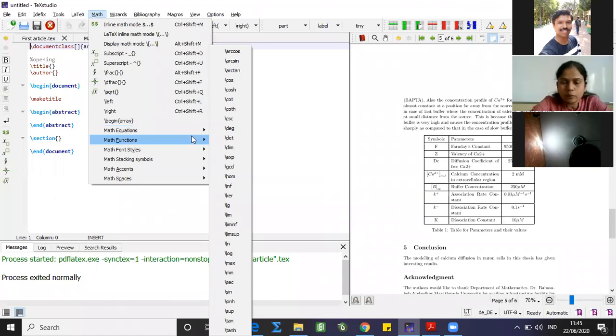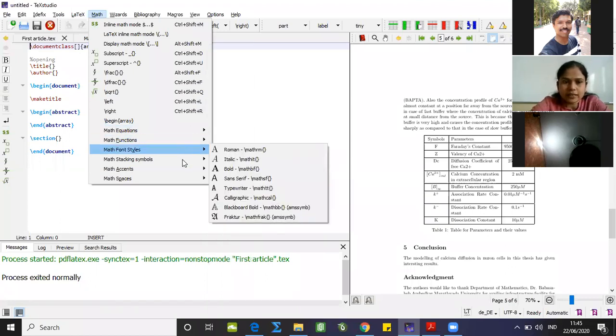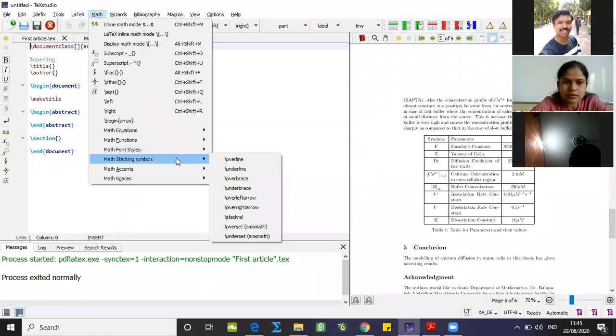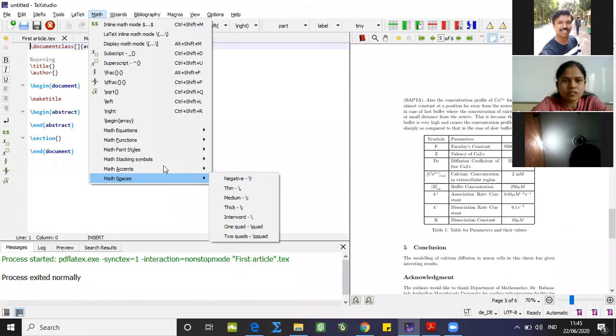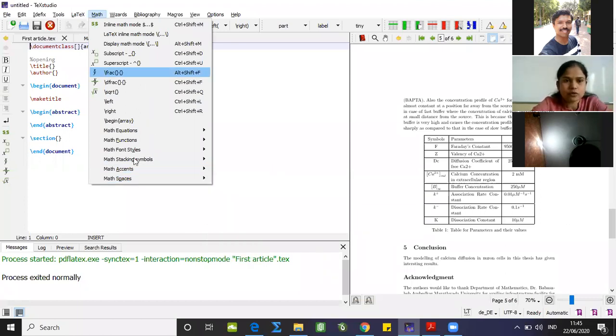Let me tell you one important thing which we have not yet discussed, that backslash is the important symbol which allows us to use a particular command, like here backslash arccos, backslash cos. These are the commands which can be used as math functions. Then math font styles, math stacking symbols, math accents, and math spaces. So all of these math commands we can use from here also.